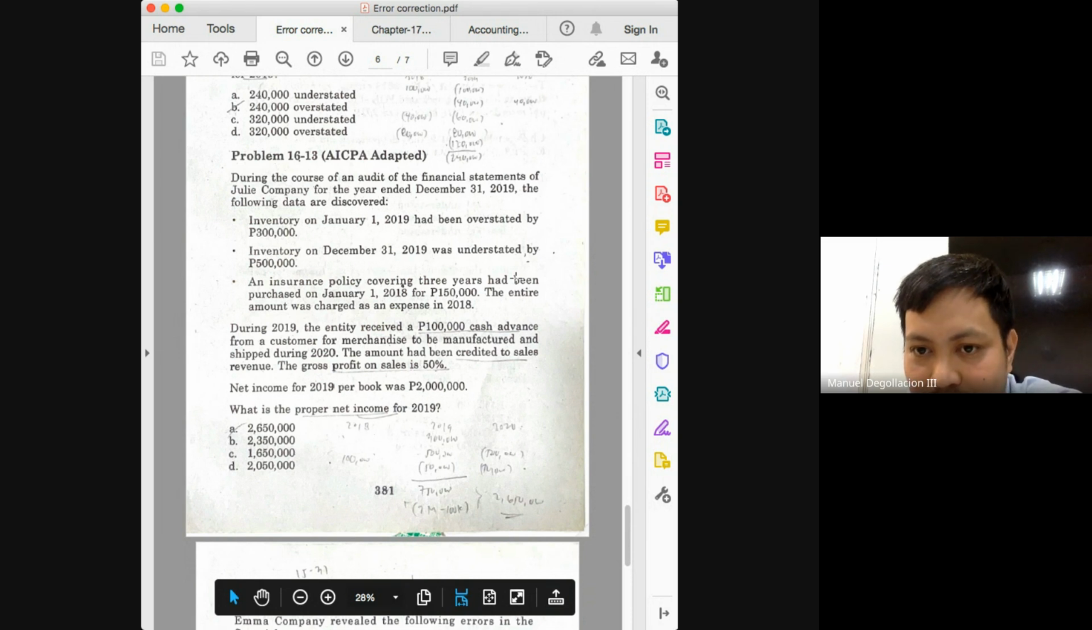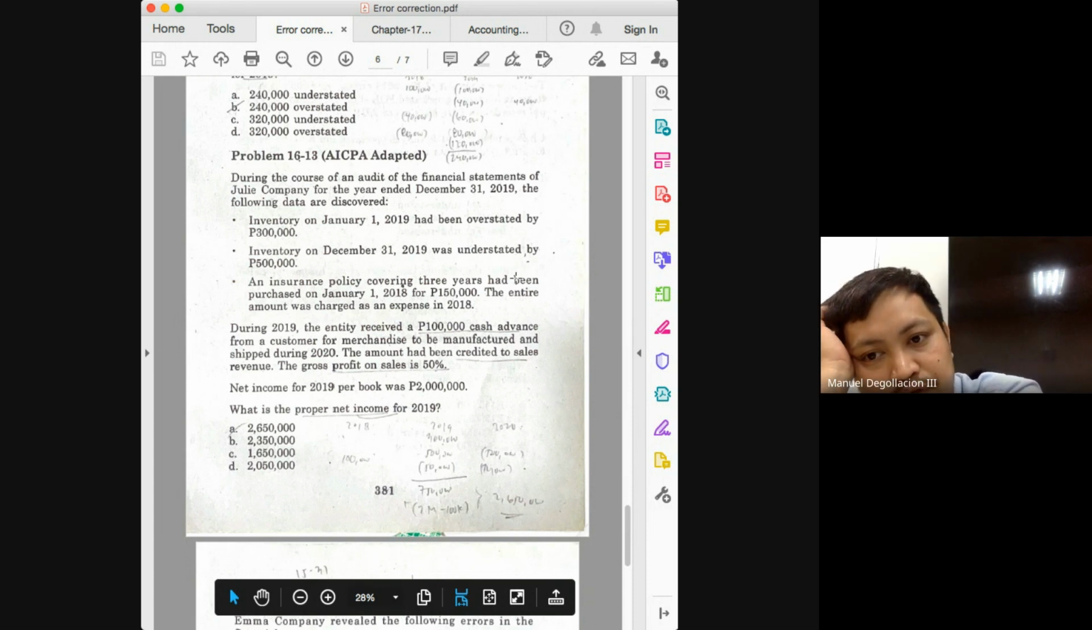So as an effect, insurance expense in 2019 is understated by 50. And if expenses are understated, what will happen to your net income? Net income would be overstated. And how do you correct an overstatement? Deducting the amount of misstatement. So you deduct the 50,000. So far, what do we have? 2 million plus 300, 800, that's 2.8 million. And then minus 50, we will have 2,750,000.